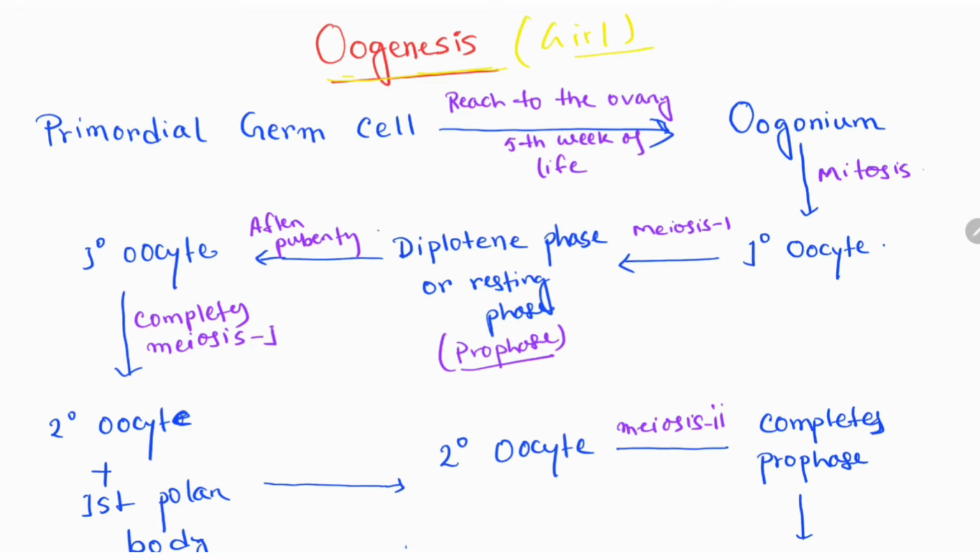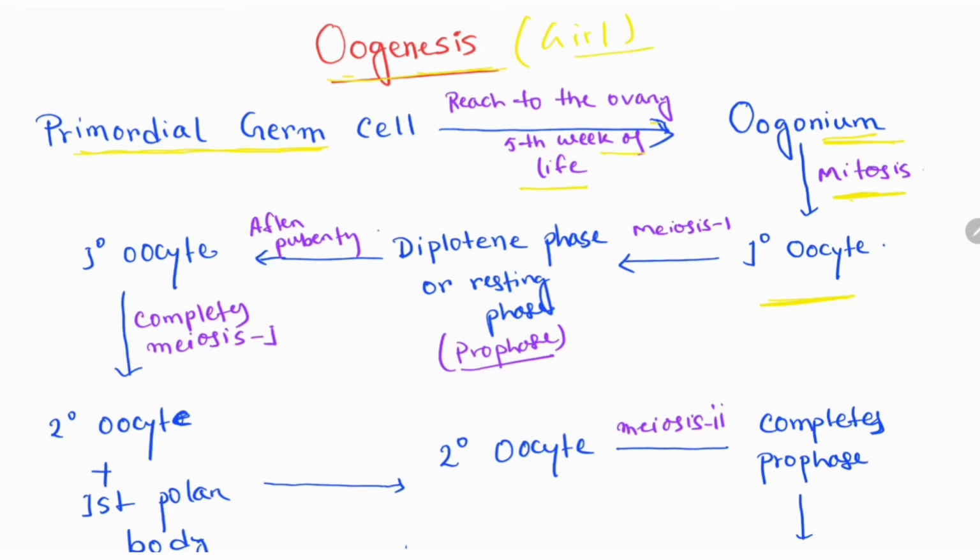During the development, the primordial germ cell reaches the ovary at the 5th week of life, and after reaching the ovary, the primordial germ cell converts to oogonium, and then mitosis starts, and this oogonium converts to primary oocyte.